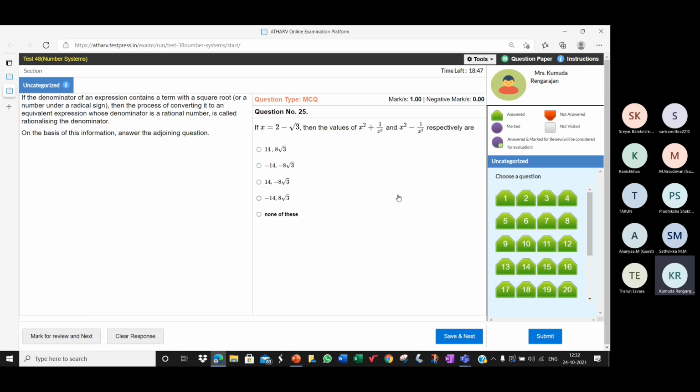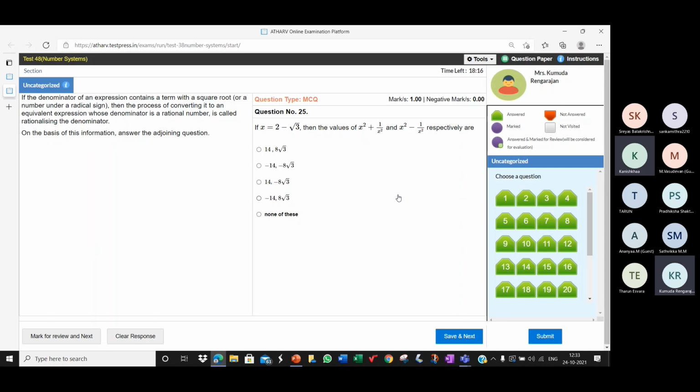So you need to find the values of x plus 1 by x and x minus 1 by x, and then multiply them to get the value of x square minus 1 by x square.